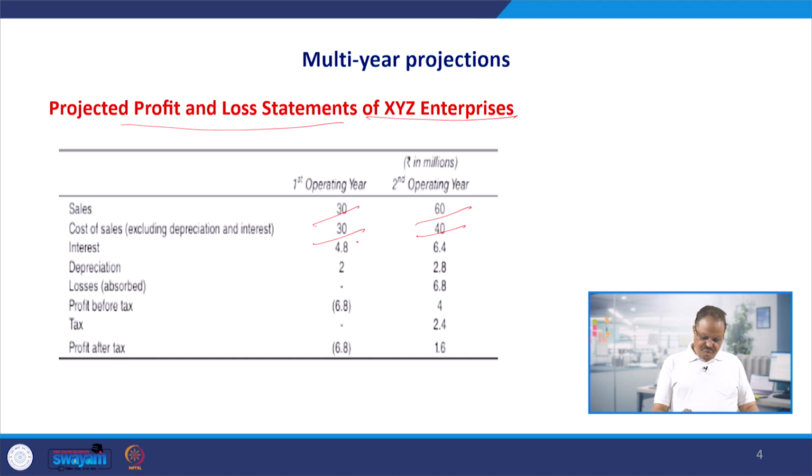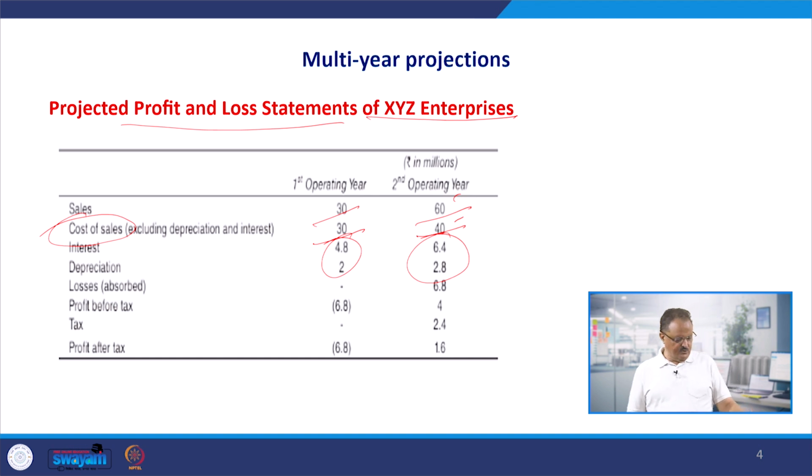Depreciation and interest was 6.8 million in the first operating year, and it is going to increase in the second operating year. But because of the sufficient difference between sales and cost of sales, we are going to easily meet these expenses, depreciation and interest. Depreciation is part of the fixed cost, and interest is the financial cost. In the cost of sales we largely include the variable cost, and the fixed cost in the form of depreciation we now subtract from the difference between sales and cost of sales. You call that the contribution, and then the financial cost, that is interest.